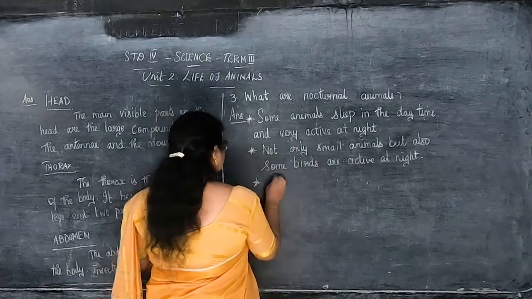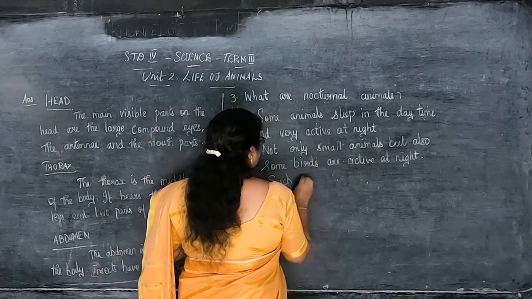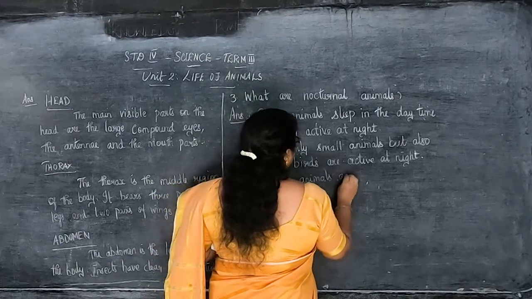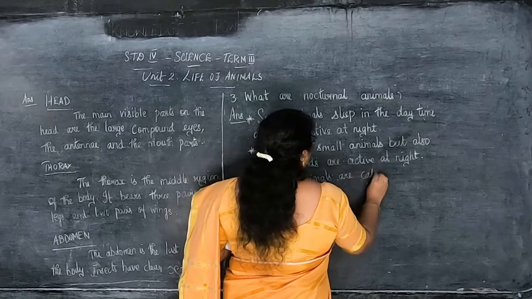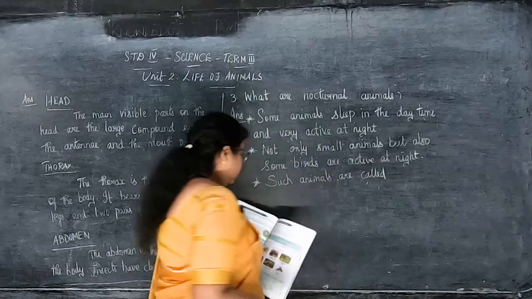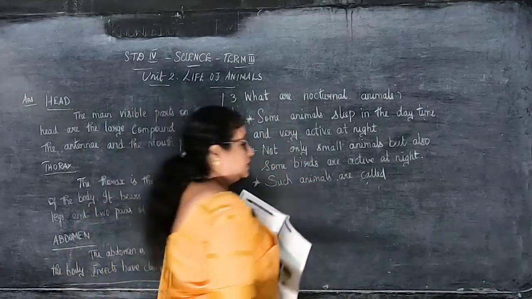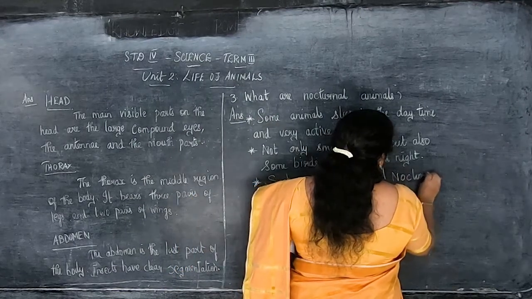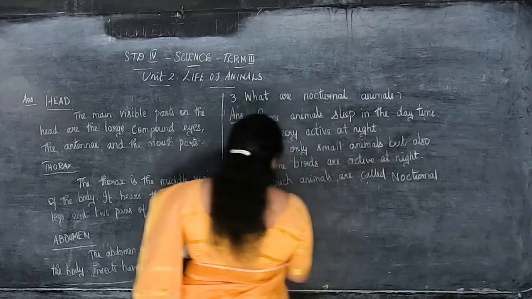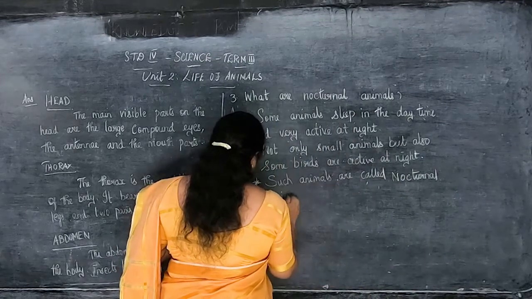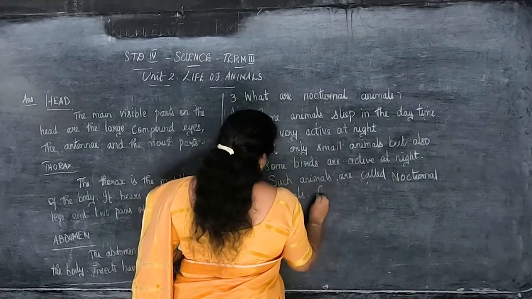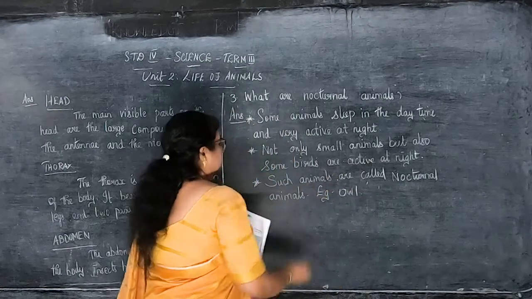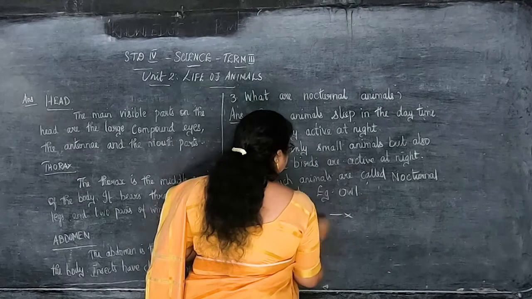Such animals are called nocturnal animals. Example, anyone we can give, children, that is owl. Okay, so with this we finish this lesson.